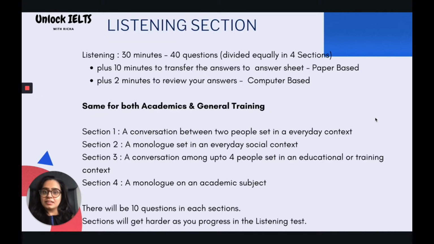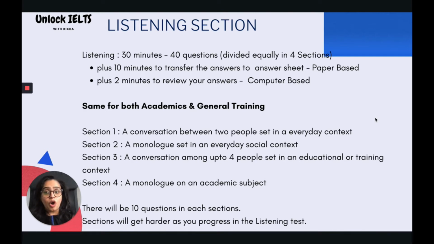Now let's dig deeper into the listening section. As I've already discussed, the listening section involves 30 minutes of recording in which there are 40 questions which need to be answered on the basis of the recording. In case of the paper-based exam, you'll be given an extra 10 minutes to transfer the answers to the answer sheet. Well, in the computer-based exam, you'll be given only 2 minutes to review your answers after the recording is done. Well, the listening section is the same for both academic and general training.